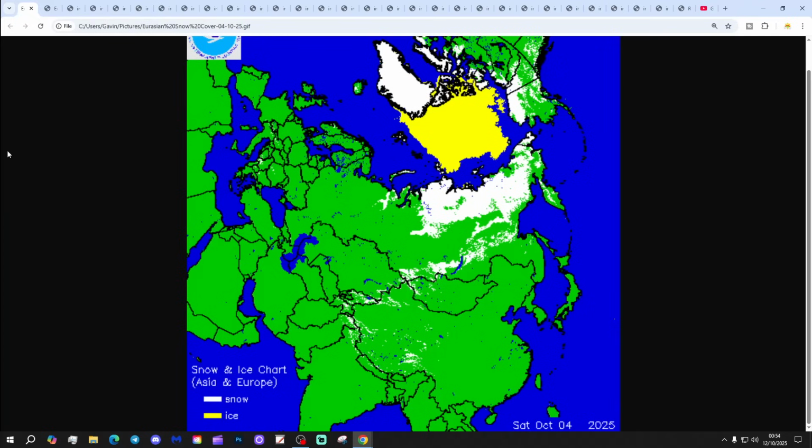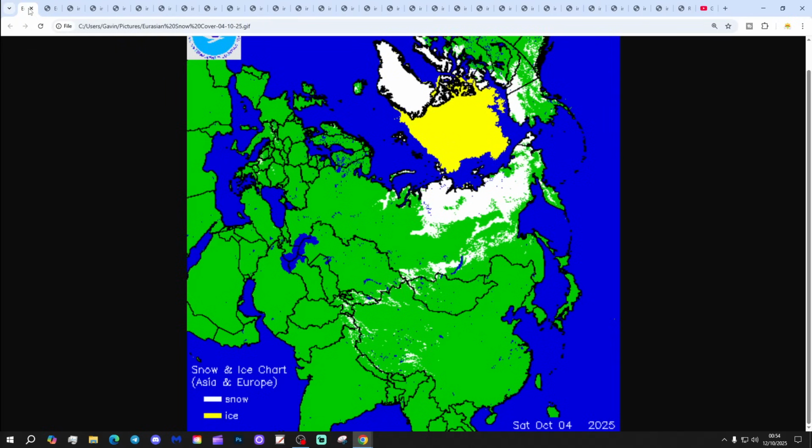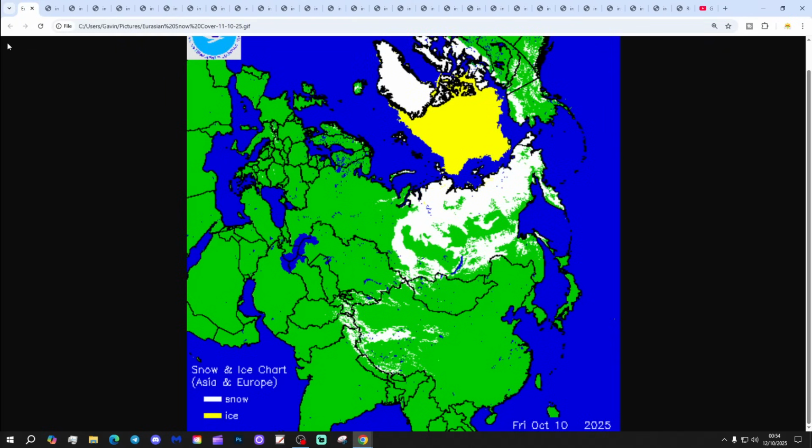We've seen some pretty decent gains for Eurasian snow cover there, or for snow cover anyway, across northern and eastern parts of Siberia compared to a couple of weeks before that. But how are we doing now, one week on? Let's have a look. So here we go. And again, we've seen significant gains across eastern portions of Russia and Siberia, up to the 10th of October, quite clearly. Pretty decent gains have been made, but how does that compare with previous years?